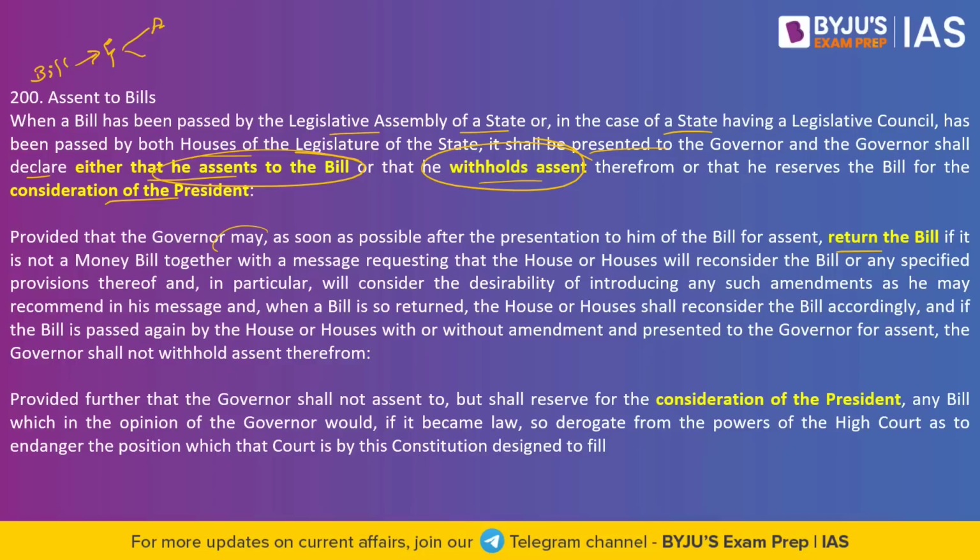The proviso says that the governor may, as soon as possible after the presentation to him of the bill for assent, return the bill if it is not a money bill, together with a message requesting that the house or houses will reconsider the bill or any specified provisions thereof, and in particular will consider the desirability of introducing any such amendments as he may recommend in his message. When the bill is so returned, the house or houses shall reconsider the bill accordingly, and if the bill is passed again by the house or the houses with or without amendment and presented to the governor for assent, the governor shall not withhold the assent.